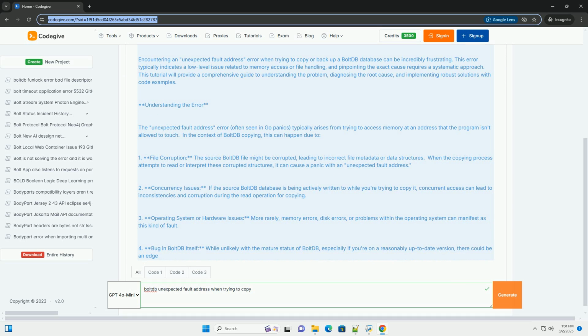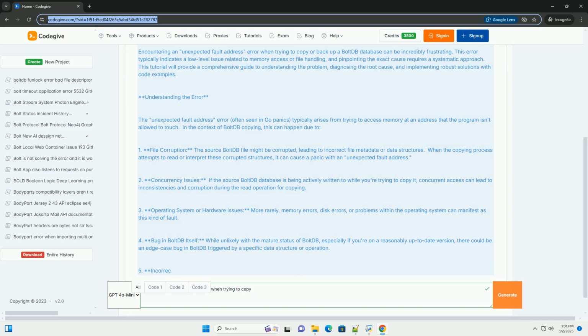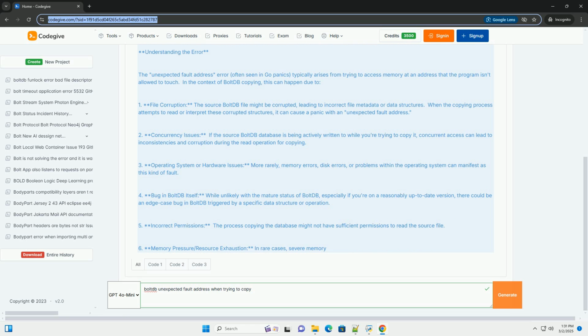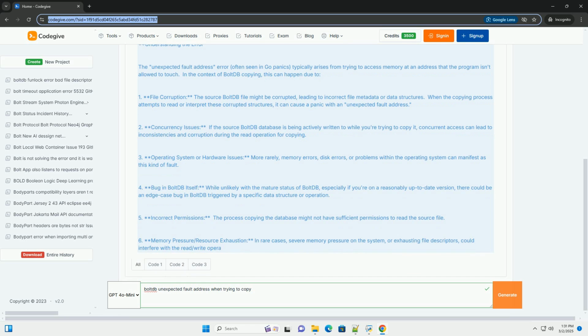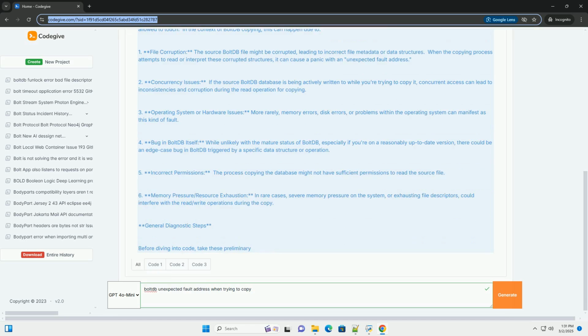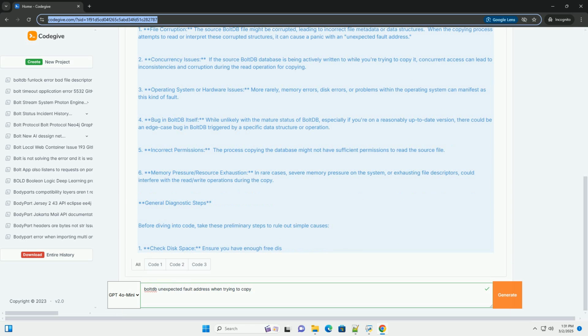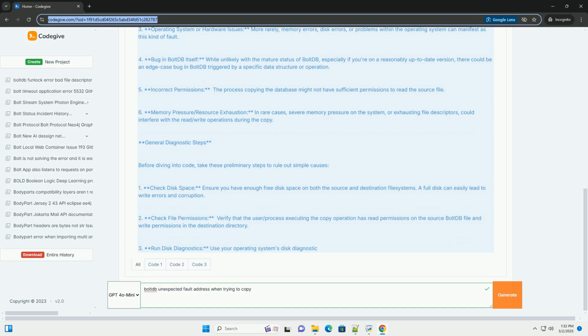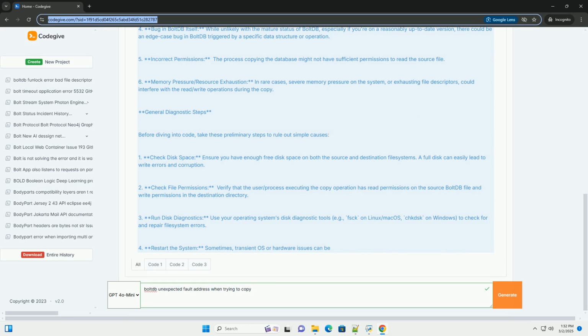Understanding the error. The unexpected fault address error, often seen in Go panics, typically arises from trying to access memory at an address that the program isn't allowed to touch. In the context of boltdb copying, this can happen due to: 1. File corruption. The source boltdb file might be corrupted, leading to incorrect file metadata or data structures.